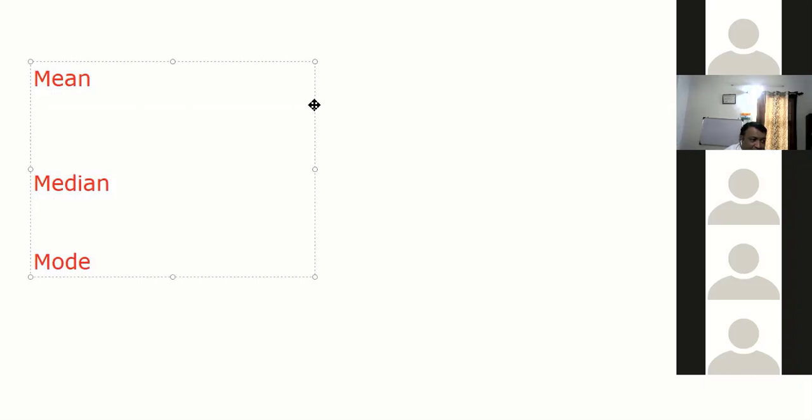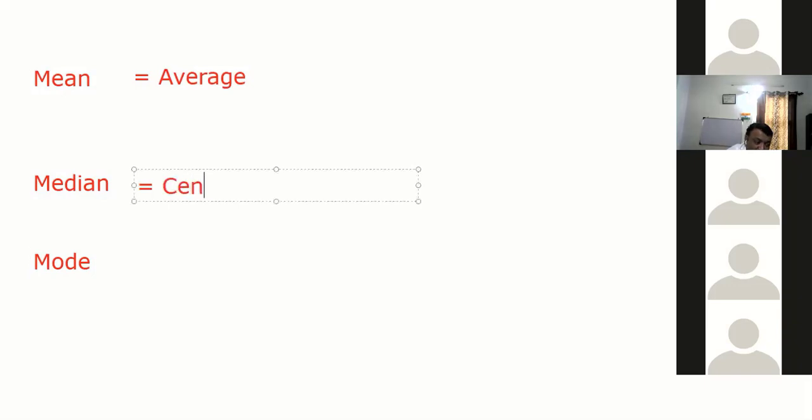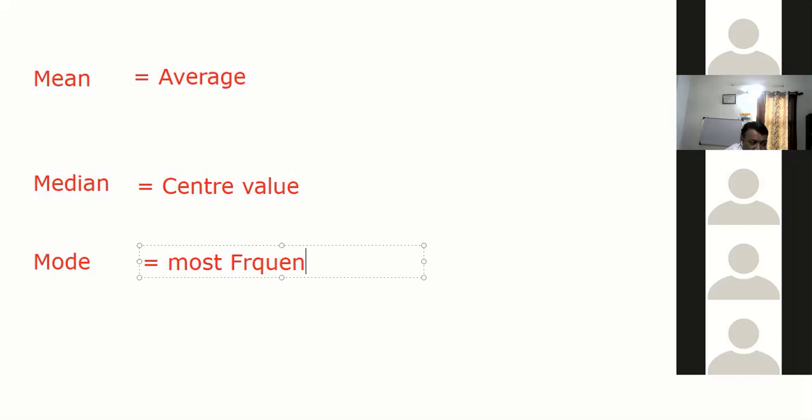Mean is nothing but the average. Yes, I am coming to that. So mean is nothing but simple average or arithmetic average. I'll explain what average means, and I'll explain the pros and cons, advantages and disadvantages. Median means center value. And mode means most frequent. Whichever comes the most, that is called the mode.